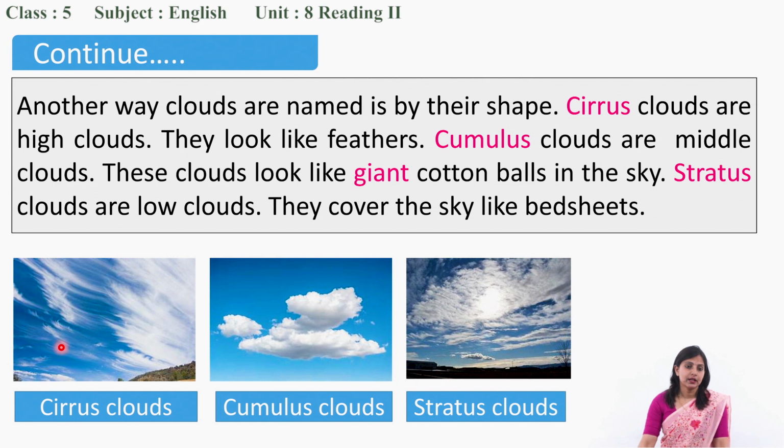Someday you can see cirrus clouds. Someday you can see cumulus clouds and someday you can see stratus clouds. So you should now note down, if you have seen cirrus clouds, what type of weather that was on that day. Now when you see the cumulus clouds, usually on rainy day we can see black ones, these are white. Yes, we can see the black cumulus clouds.